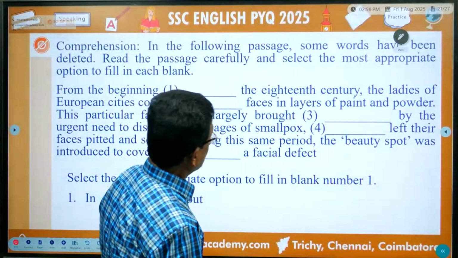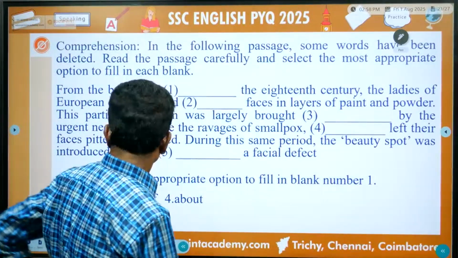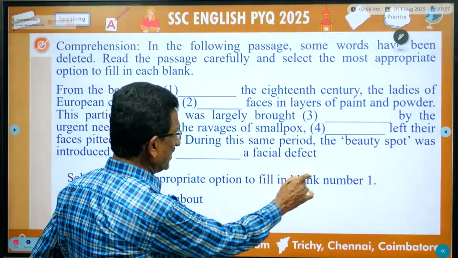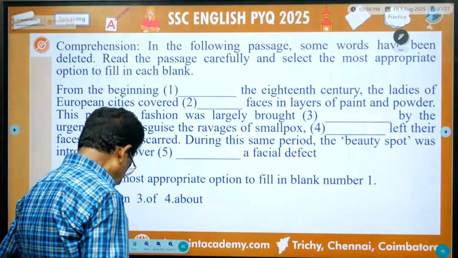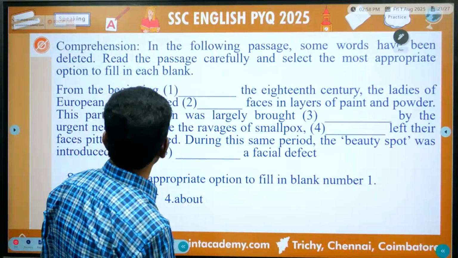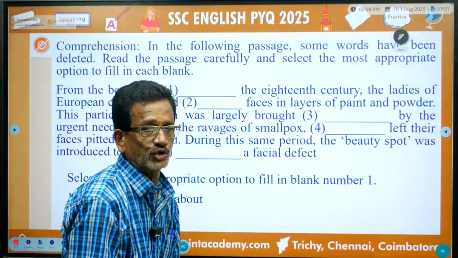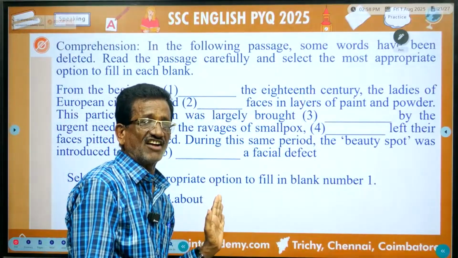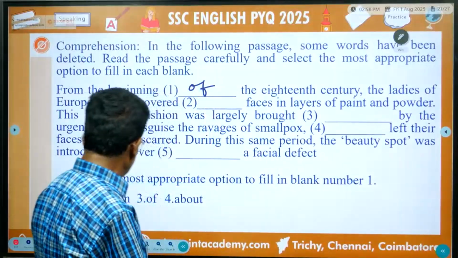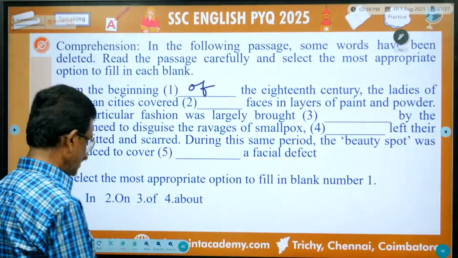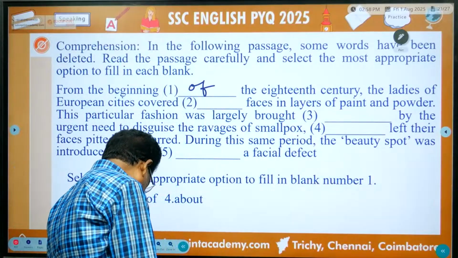Now listen. Here, the comprehension. Look at this. In the following sentence, select the most appropriate option to fill in the blank number 1. In, on, off, about. Which is the correct word for blank number 1? It should be "from the beginning of the 18th century." The preposition that comes here is of. Beginning of the 18th century. This is correct. This is the rule. Because the others will not come: in won't come, certainly on won't come, about won't come.